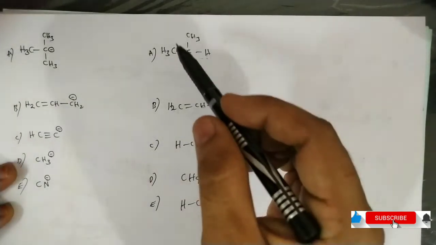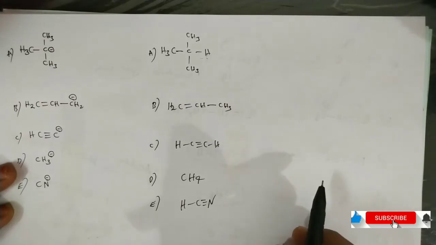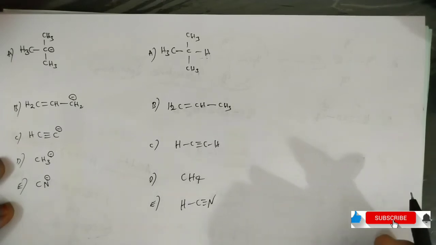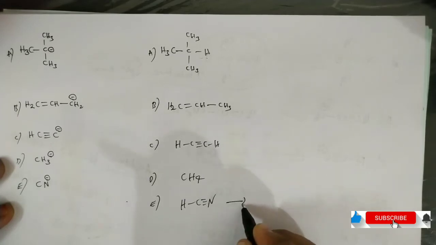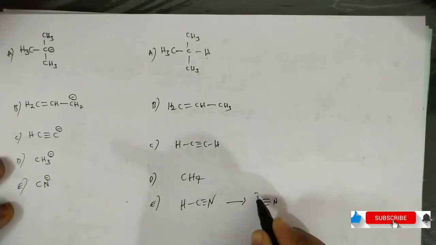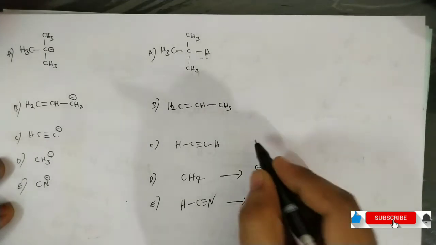Among these five compounds, which is more acidic in nature? To identify the acidic nature of a given compound, let us first check the stability of the carbanion, that means the conjugate base. For HCN, CN minus is the conjugate base. For CH4, CH3 minus is the conjugate base.